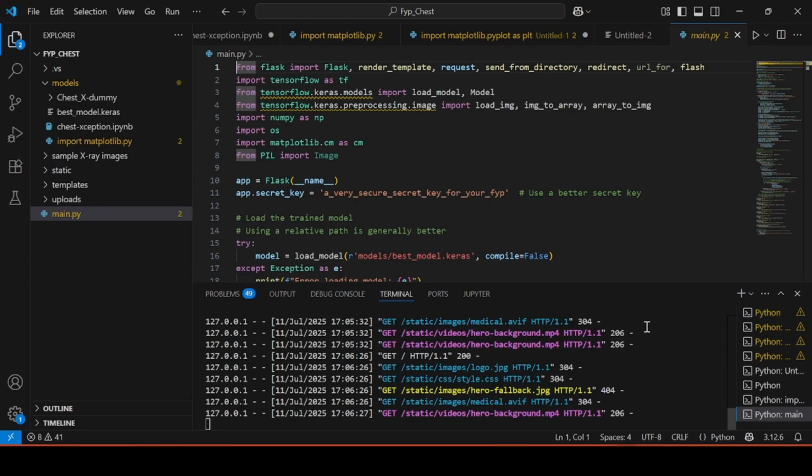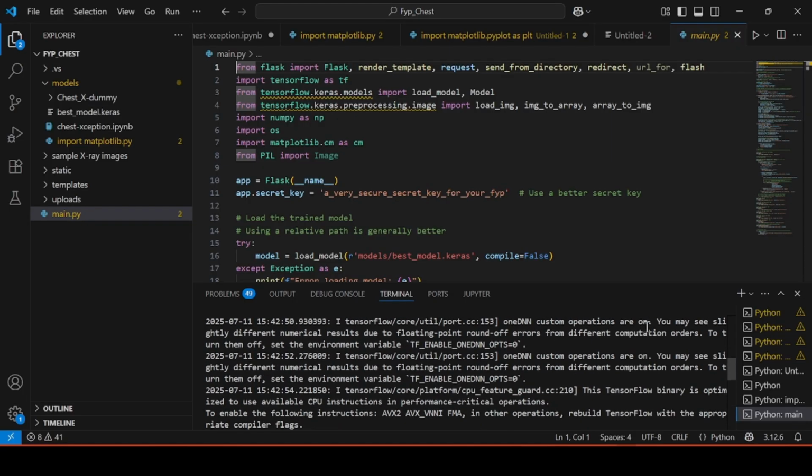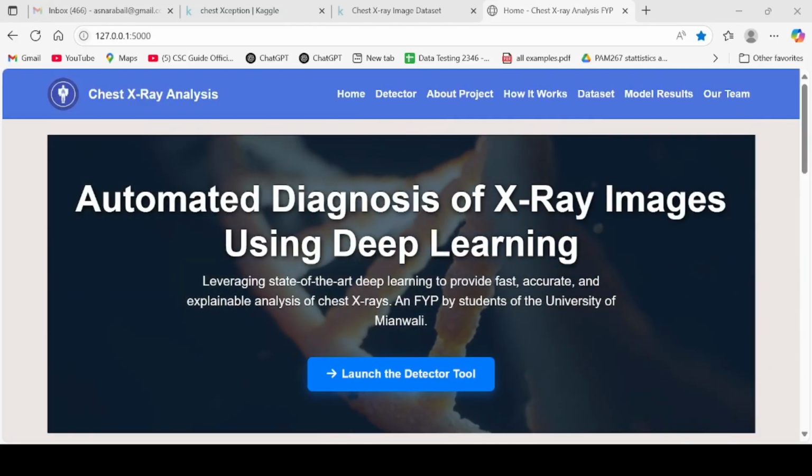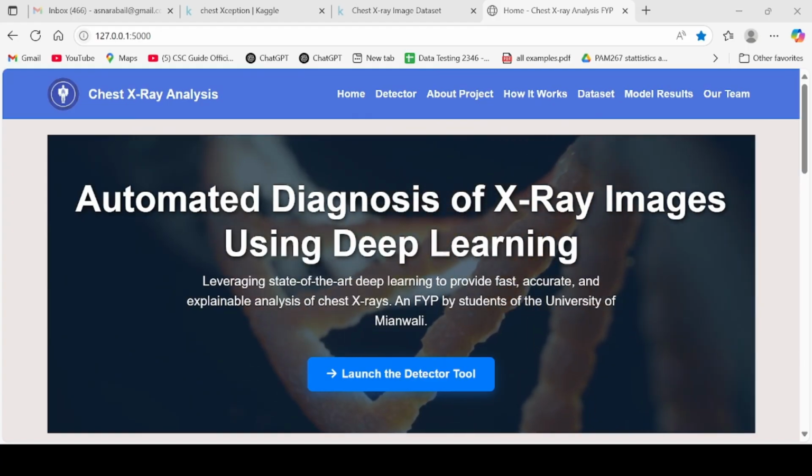Let's see. So basically this is the link. When we press Ctrl and click, our home page appears. So this is the home page of our project.